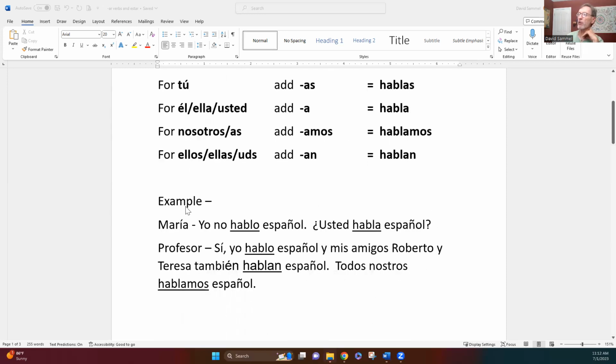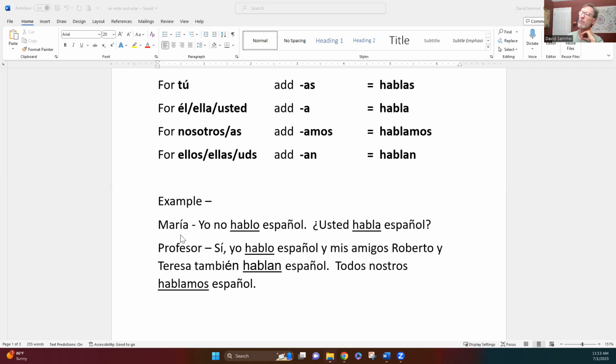And I wrote out a little example here of what a typical conversation might look like. Maria's talking to her teacher. So she goes, yo no hablo, she uses the yo form, español. Usted habla español. Do you talk Spanish? She uses usted because he's a teacher. And the teacher goes, sí, yo hablo español. Y mis amigos Roberto y Teresa también hablan. He used the ellos form here because they talk Spanish. Ellos hablan español. Todos nosotros, we all speak Spanish. Todos nosotros hablamos, there's your nosotros form, español. Okay? So you can take a look at that. Stop this video if you need to study that and see what's going on.